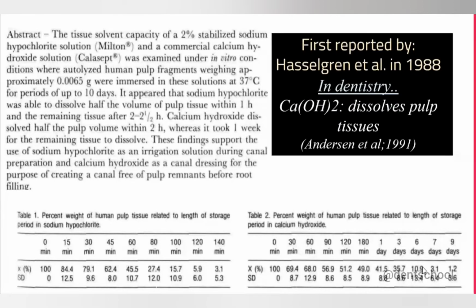Here you can see that after 7 to 9 days, there was almost complete dissolution of the pulp tissue. Whereas for hypochlorite, it took 120 to 140 minutes to completely dissolve the tissue. Again, if you want calcium hydroxide to act as an antimicrobial agent and as a pulp dissolver, you need to use a calcium hydroxide dressing for 7 to 10 days. So this is also one study which supports this fact.